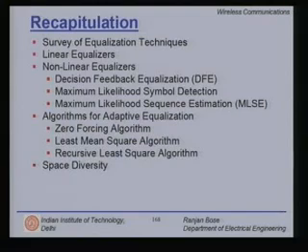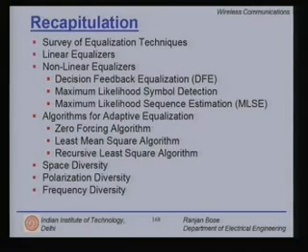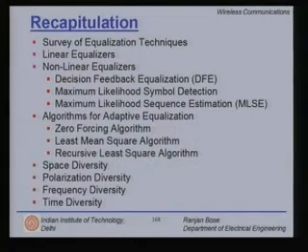We then looked at various kinds of diversity techniques: space diversity, polarization diversity, frequency diversity, and finally time diversity. So, we realized that out of the three important techniques to overcome the effects of bad fading channels, the two are equalization and diversity.